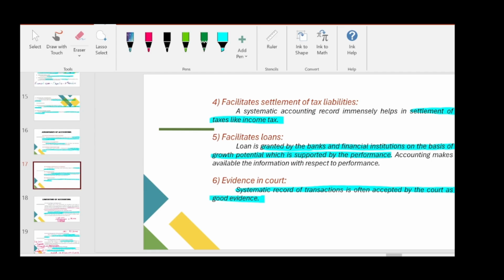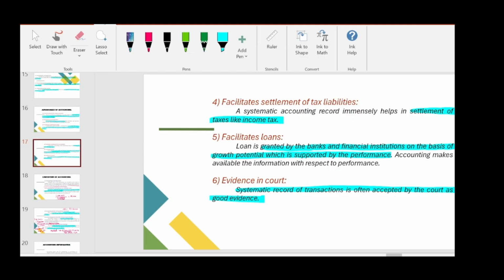And then the fourth one is it facilitates the settlement of tax liabilities. And fifth one is it facilitates loan. The banks and financial institutions will check our growth potential in financial statements, and they will decide whether to give loan to the company or not. So this is the fifth advantage. Sixth one is it acts as an evidence in court of law. So these are six advantages of accounting.